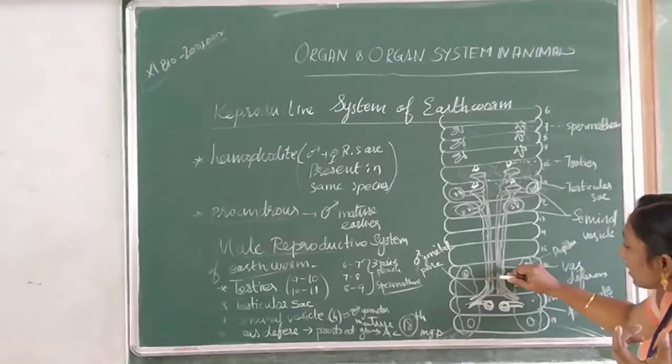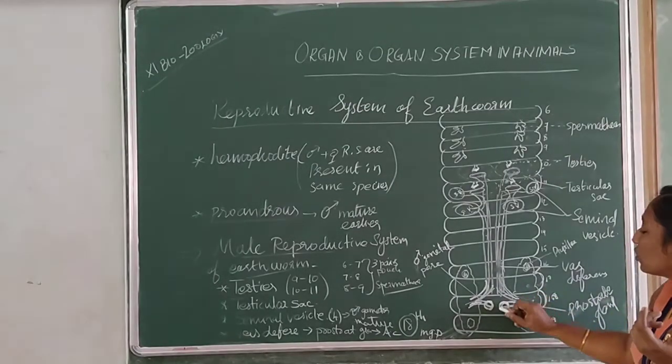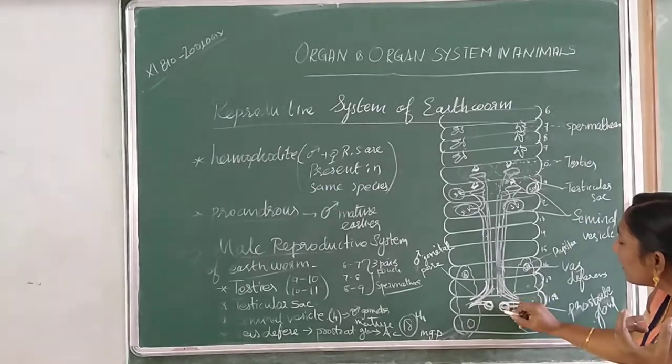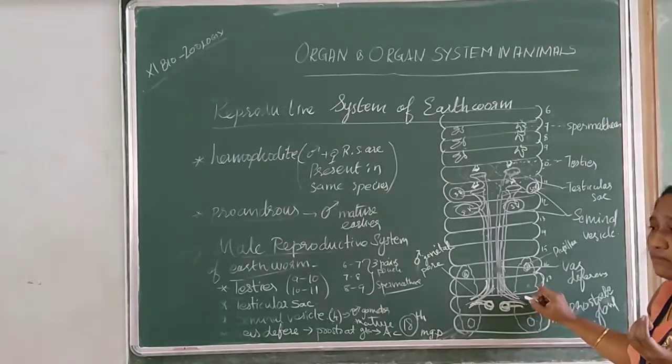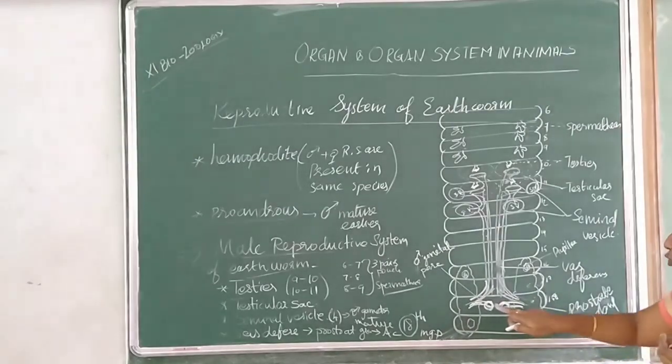Okay. So once it has entered inside, another duct comes from the prostate gland. This is called the testicular sac. This extends from the prostate gland and opens through 2 pairs of pores.